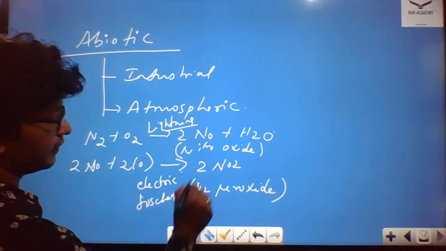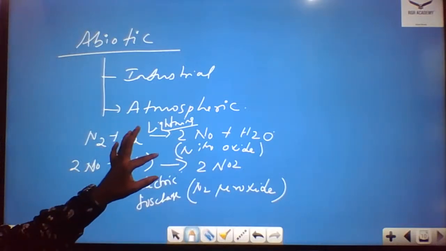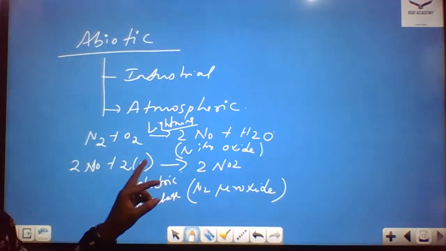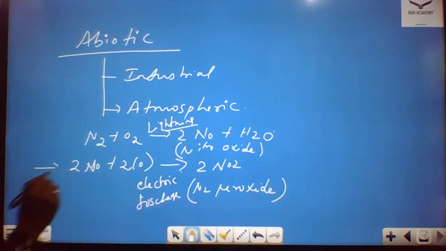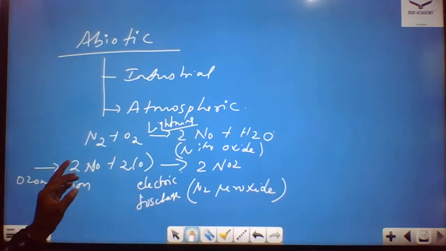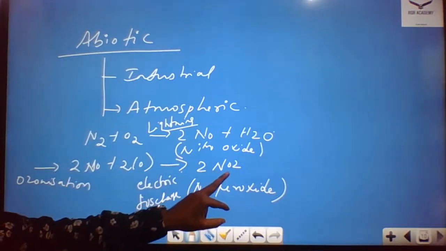This nitrous oxide which gets converted, this process we call ozonization. Yes, it is ozonization. By means of this ozonization, the nitrous oxide combines with oxygen and forms nitrogen peroxide.